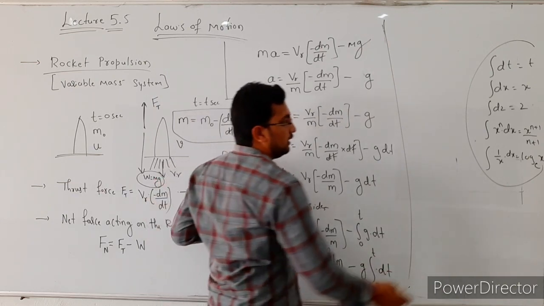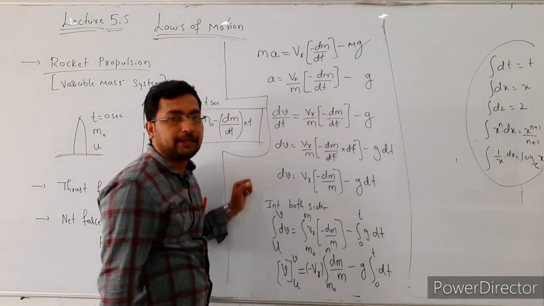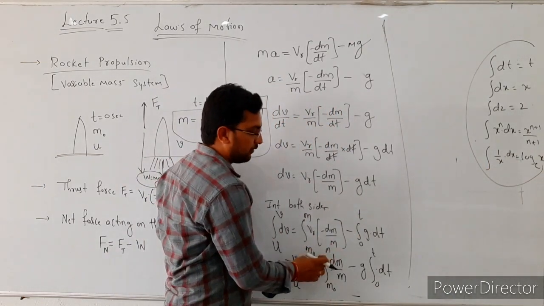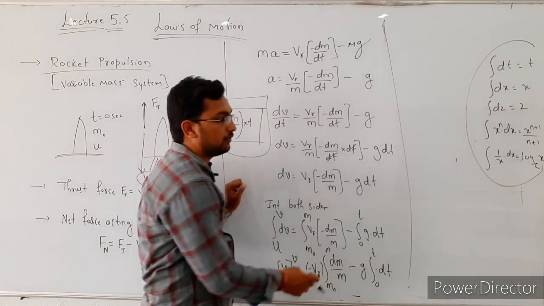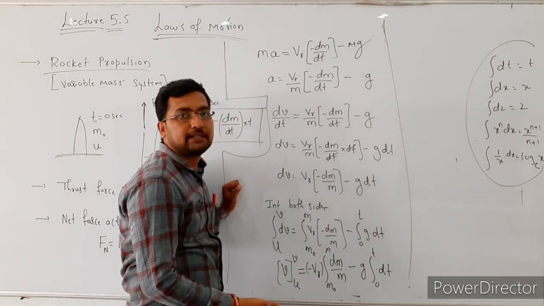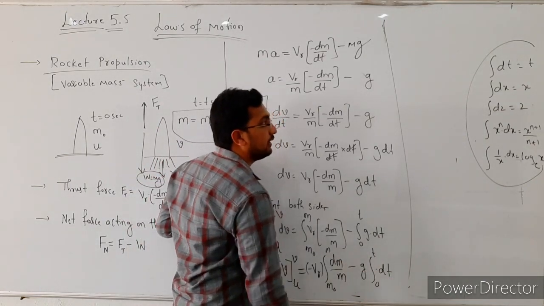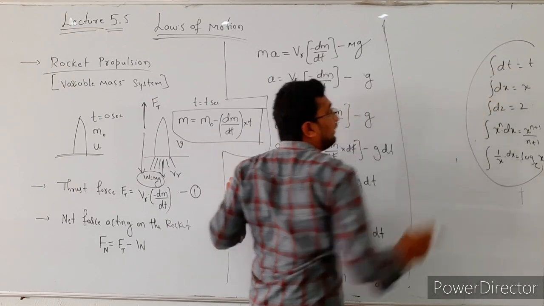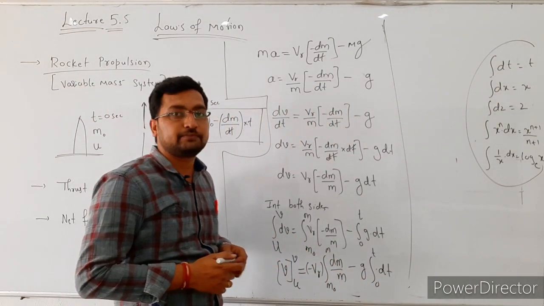So in this case, the integration of 1 by x with respect to dx is log x base e. Here this is in the form of integration of 1 by m with respect to dm. So the value of this one is log m base e, minus g as it is, integration of dt. The integration of dt value is t.